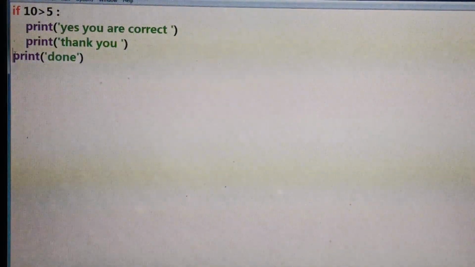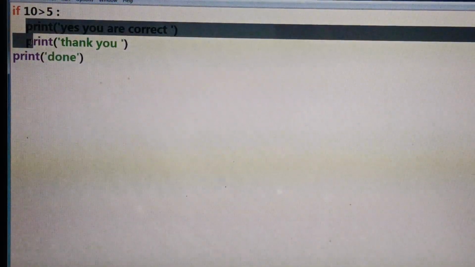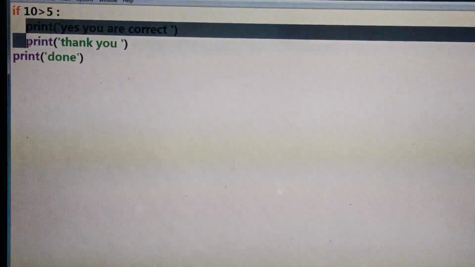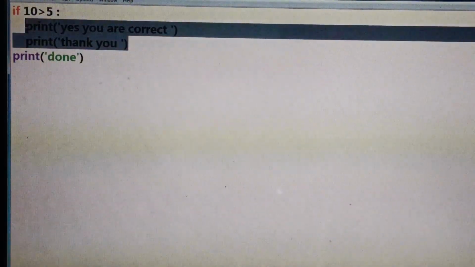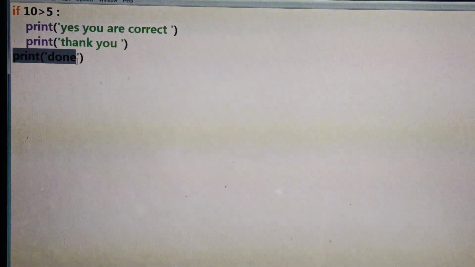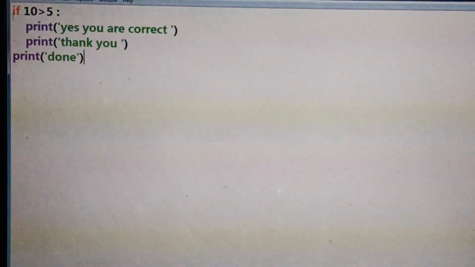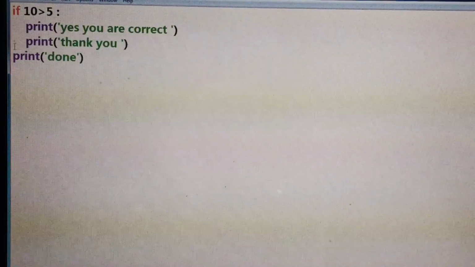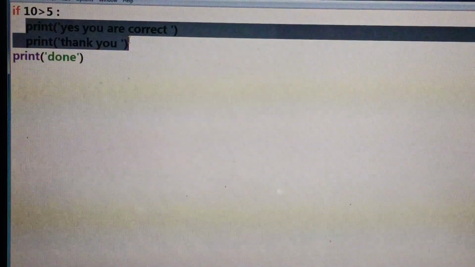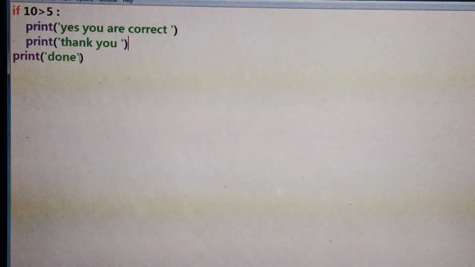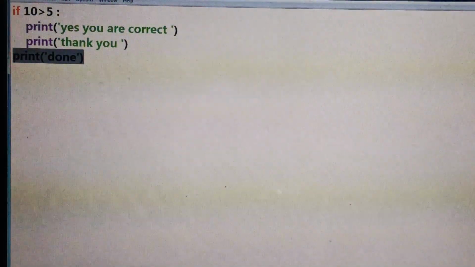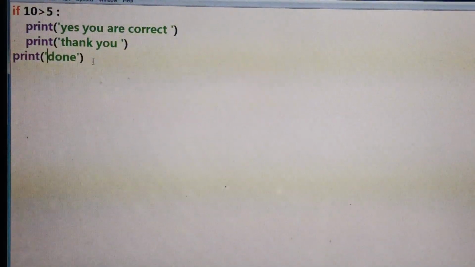Because this statement is not at the same level of indentation as these particular statements. This third print statement, done, is at the main indentation, so it's not a part of this compound statement. You can say it's a simple statement.